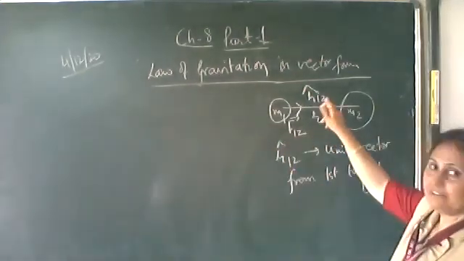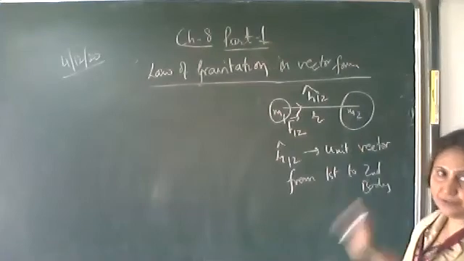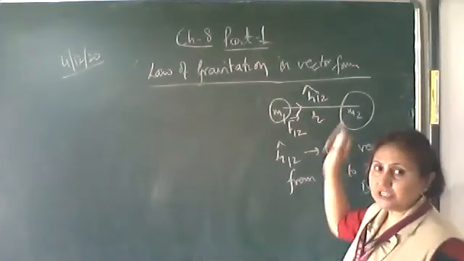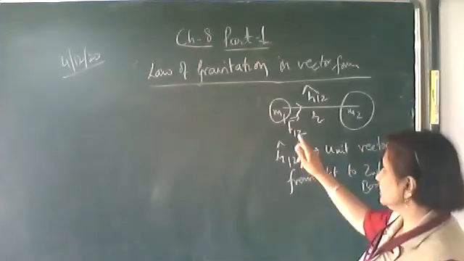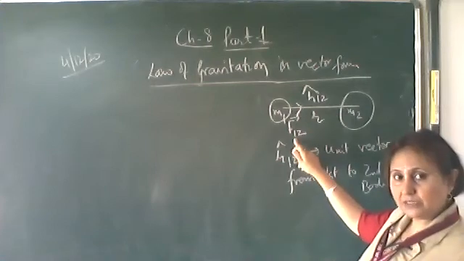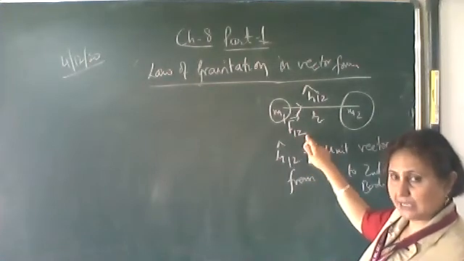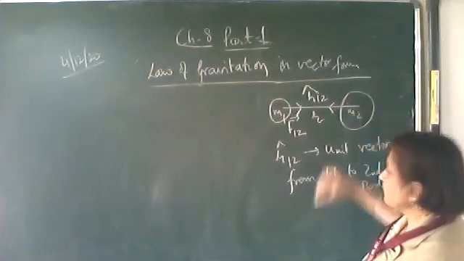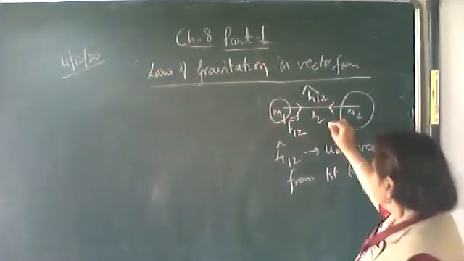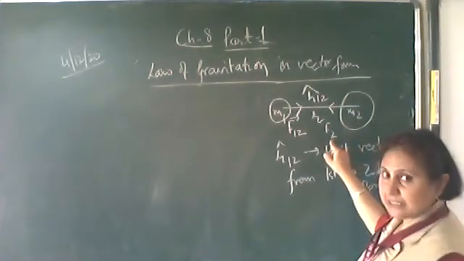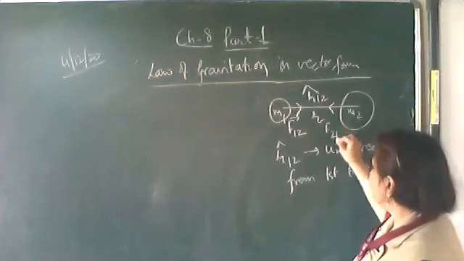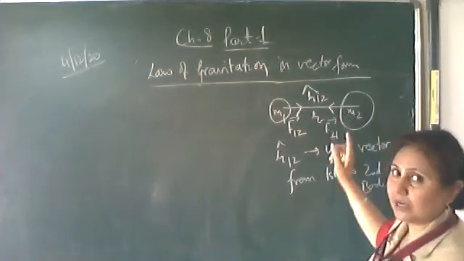Okay, let R12 be the unit vector from the first to the second body. Now these two bodies are attracting each other. This is the force on the first body exerted by the second body, F12. The same way, some force is exerted on the second body due to the first body. We can write it as F21.